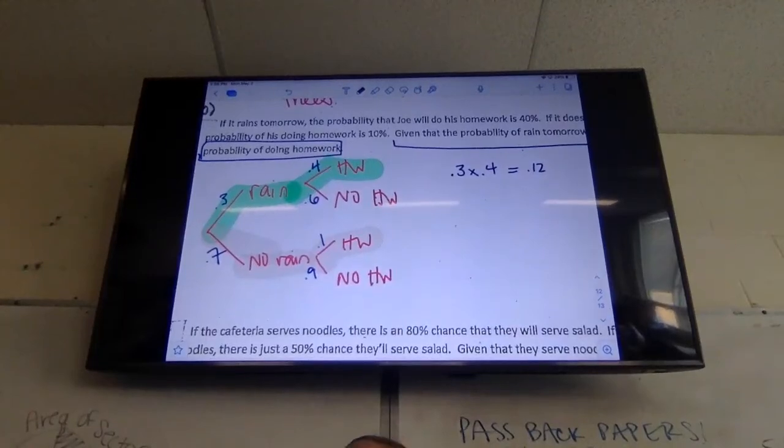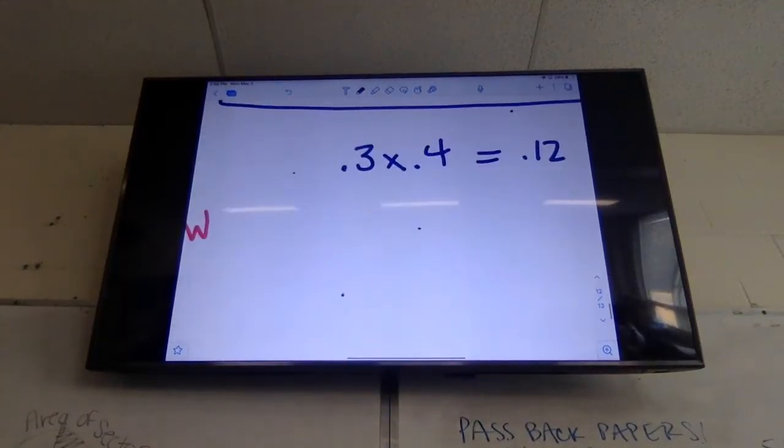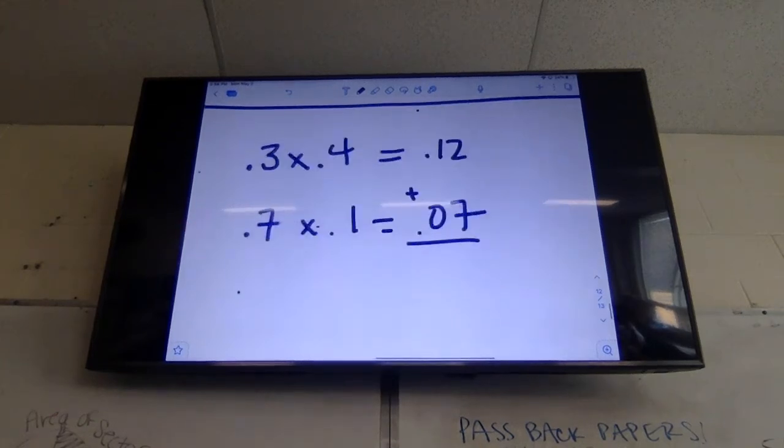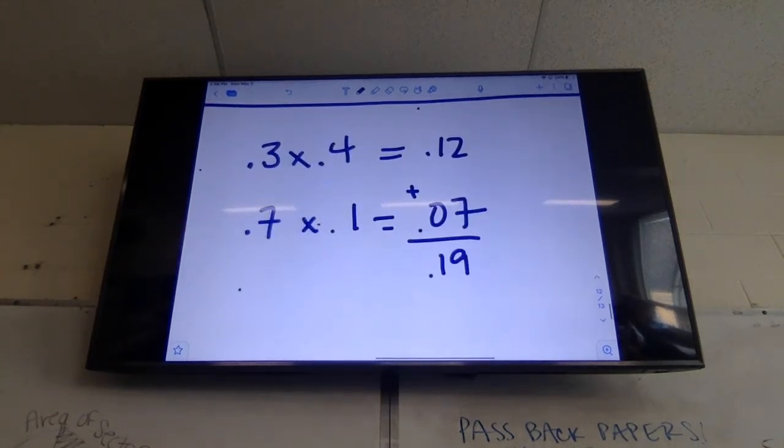All right. Or the second thing that could happen is it's not going to rain and he will do his homework. So we will multiply those two together because those could both happen. And these are two separate possibilities of what could happen. In order to find the probability of any of it happening, we need to add those two numbers together. So I'm going to do 0.12 plus 0.07, which is 0.19, or 19%.